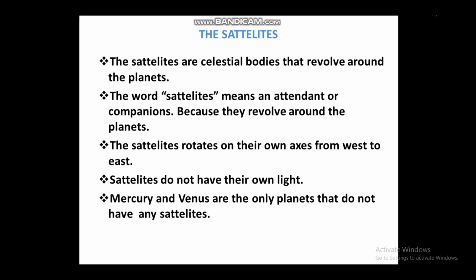Students, today we know more than 160 satellites in our solar system, and Mercury and Venus are the only planets that do not have any satellite. But like planets, satellites also do not have their own light. They shine because they get light from the sun.